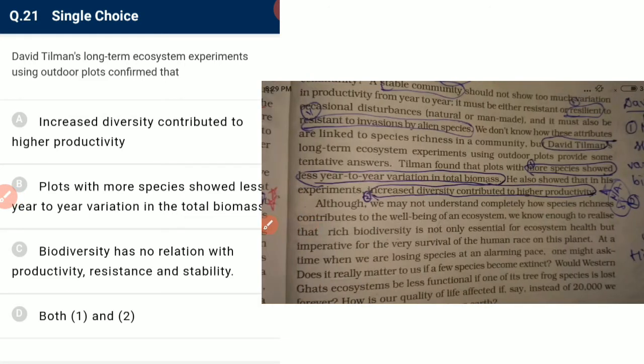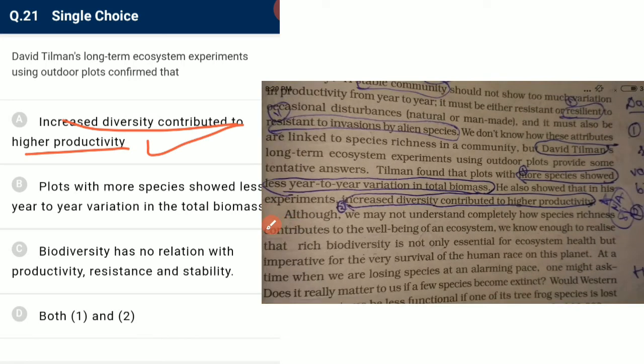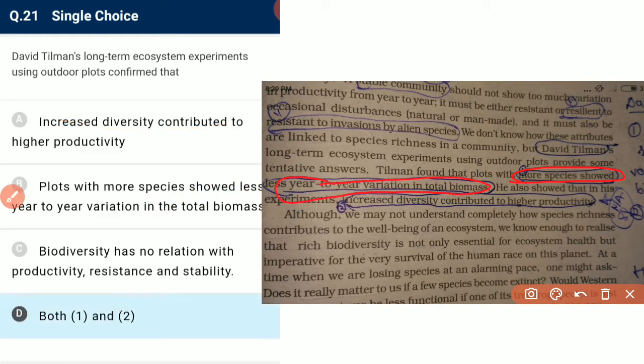David Tilman, a long-term ecosystem experiment using outdoor plots, confirmed that increased diversity contributes to higher productivity. Yes, so it is correct, and we have to find out the correct statement. Plots with more species have less year-to-year variation in total biomass. So it is also correct, and we have both 1 and 2 as correct in the required answer.